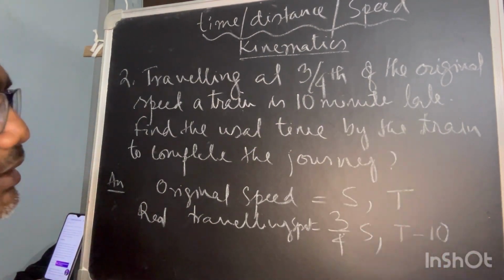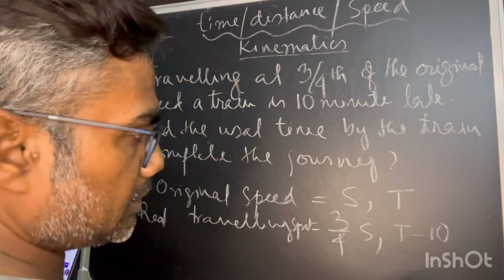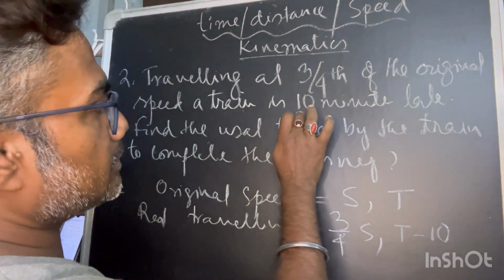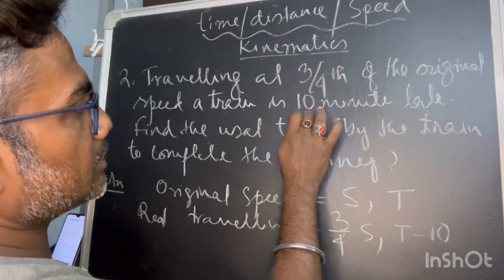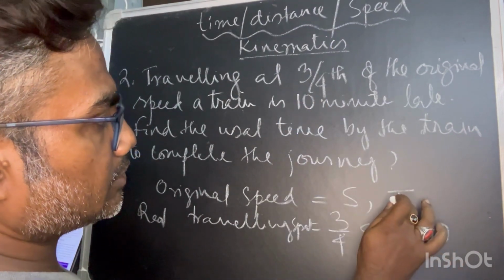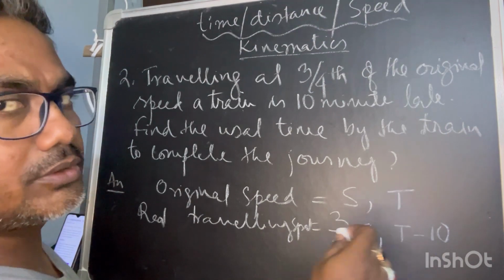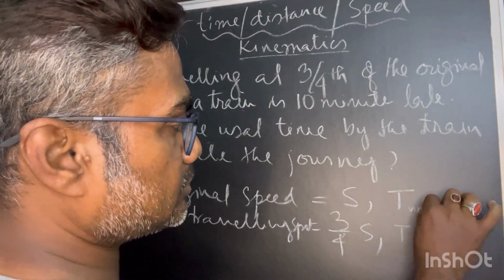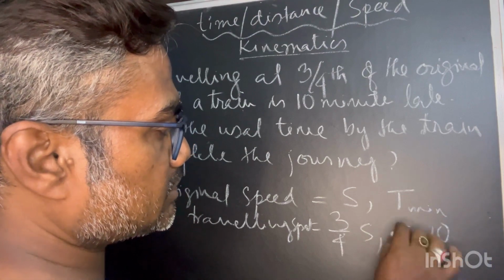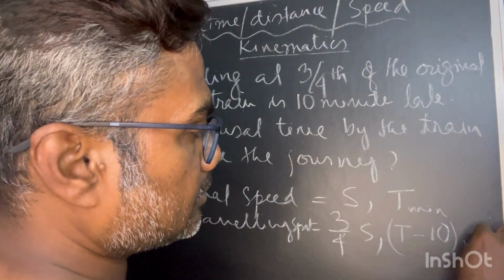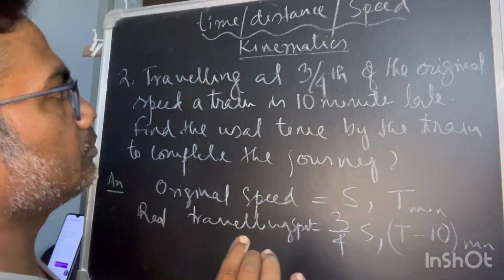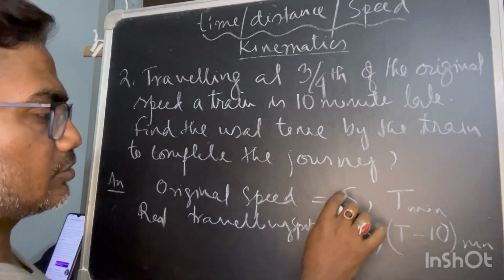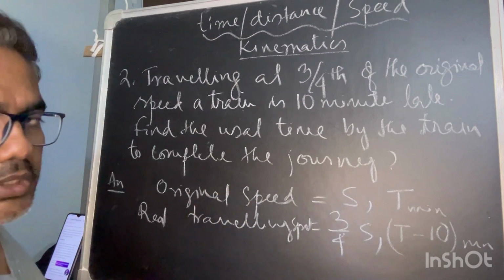I will not take any other, then unnecessary conversion will come. So whatever the numeric value is given, I will match the unit of the assumed value with the same unit. So I will assume this to be minute. Then t minus t whole will be in minute. There is no ambiguity. As speed doesn't have any unit there, I will not put any unit there.